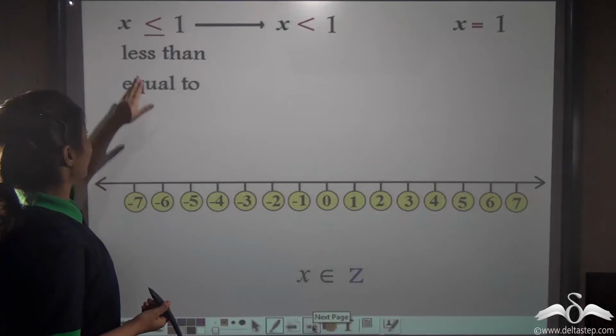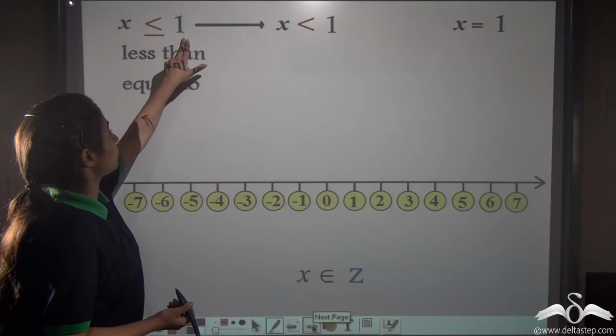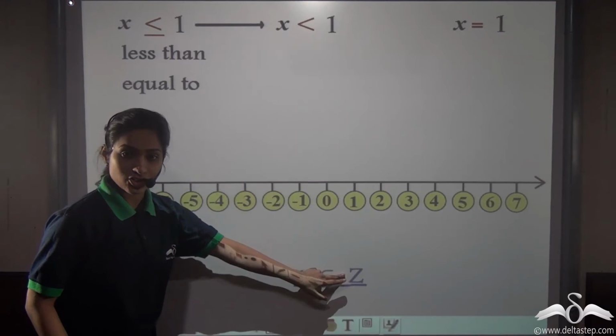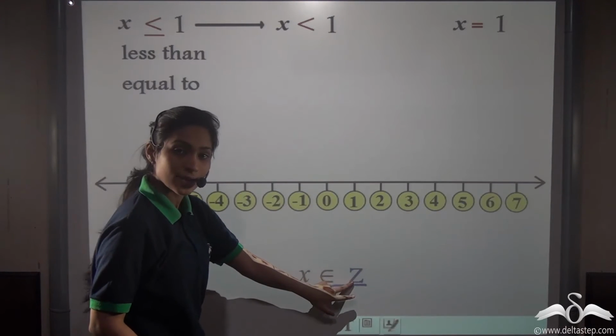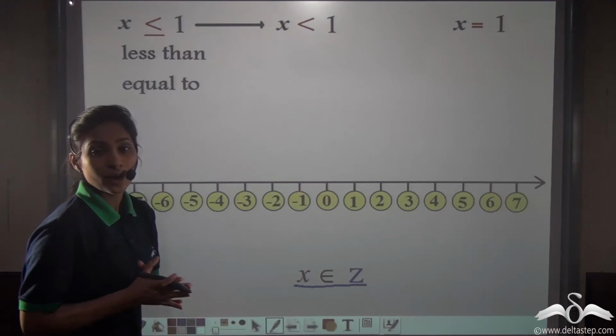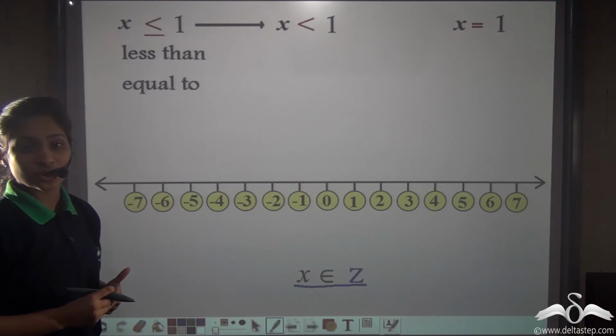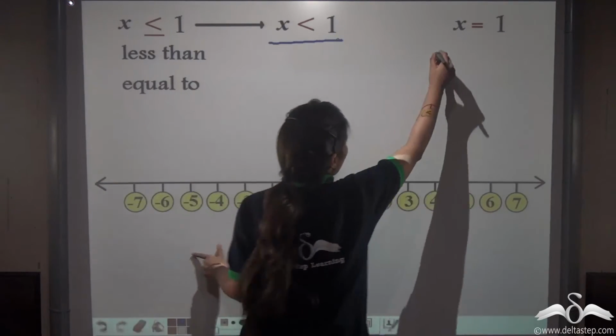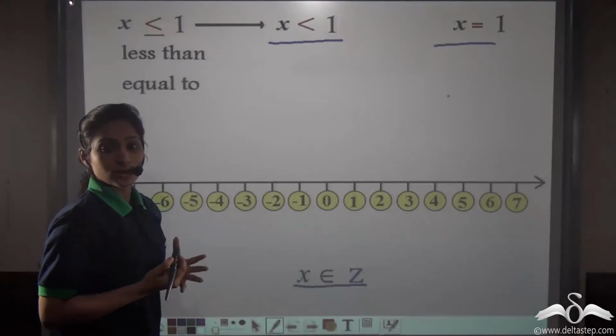Now we have x is less than or equal to 1 and x belongs to Z, that is integers. So the replacement set here is integers. So tell me, what is the solution set for this inequation? Well, x is either less than 1 or equal to 1. So what are the solutions?